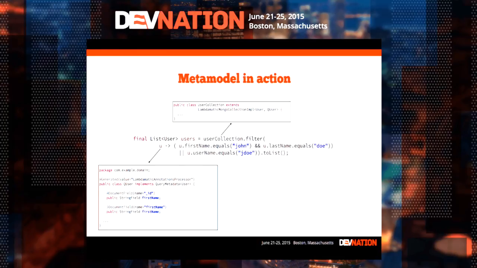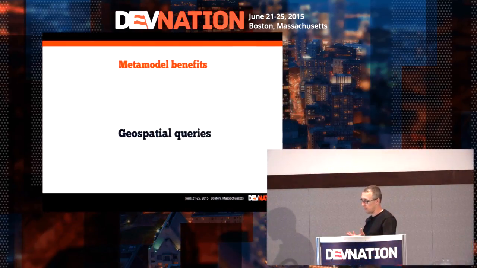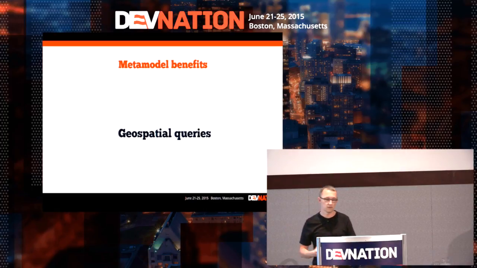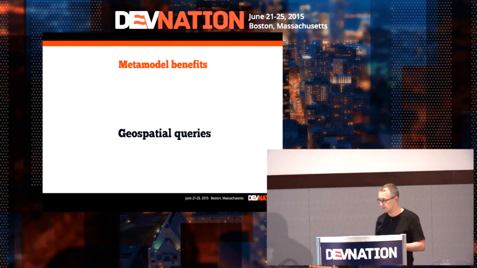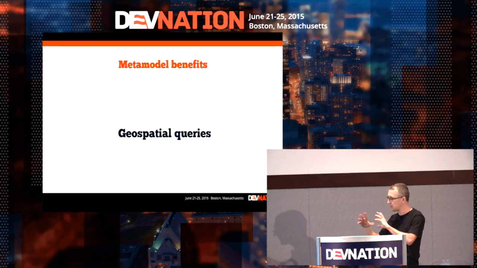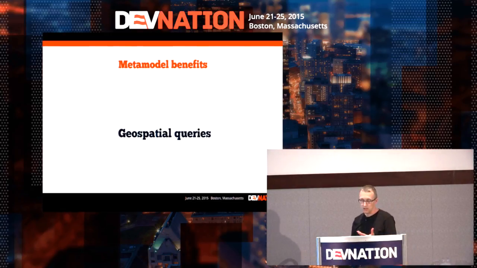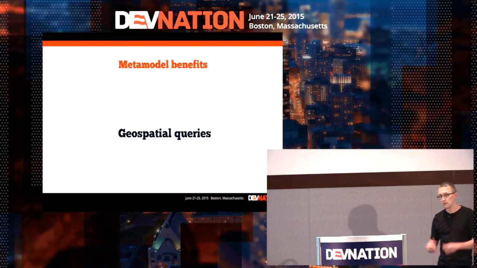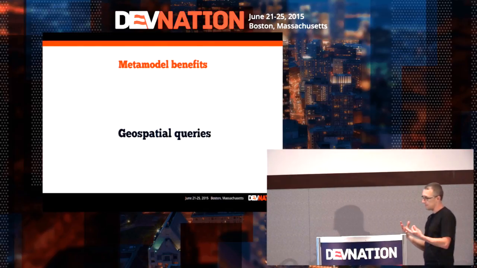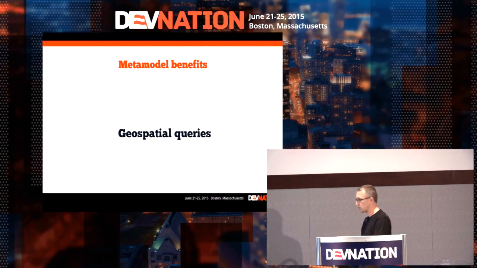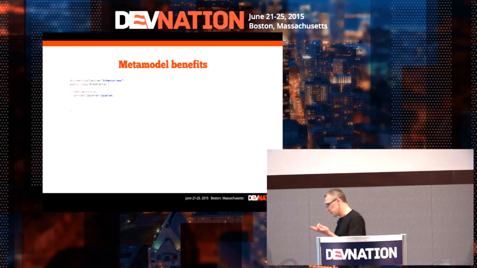So we can have some cool things with this kind of API where we have our entity model, and we have these metadata classes associated with them, but a slightly different API. And we can do things like geospatial queries, since that's something built in MongoDB. MongoDB has a way to query documents based on their location, and we can do something similar with this API here, with Java API.